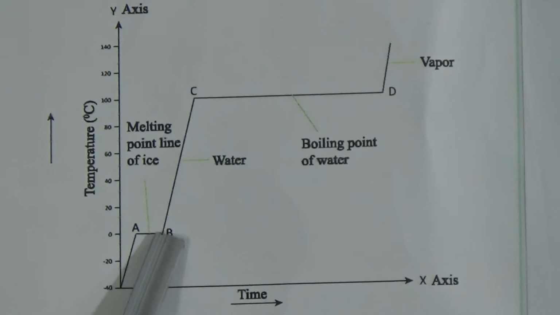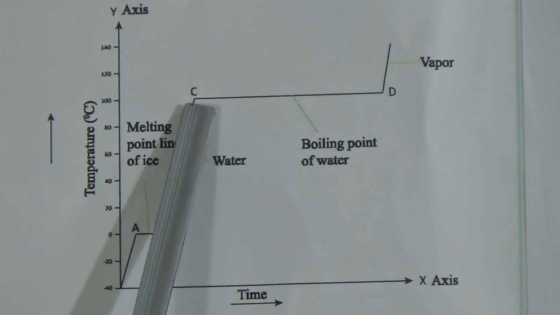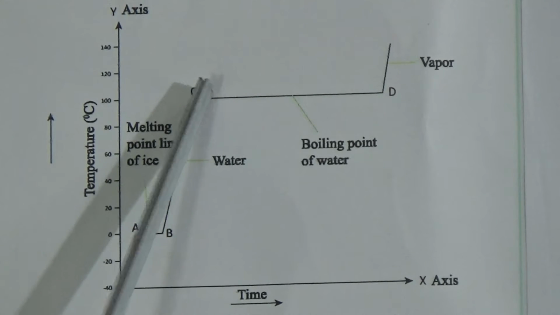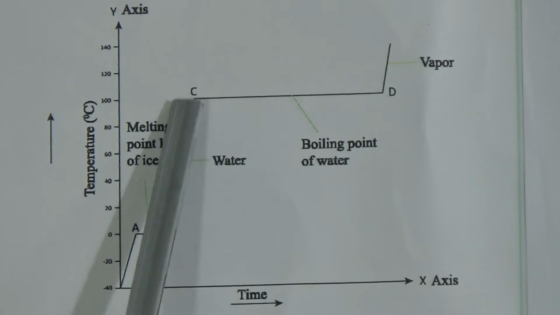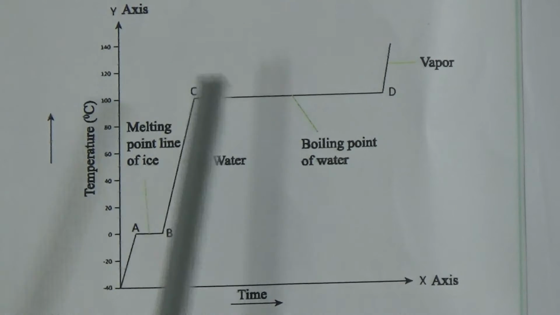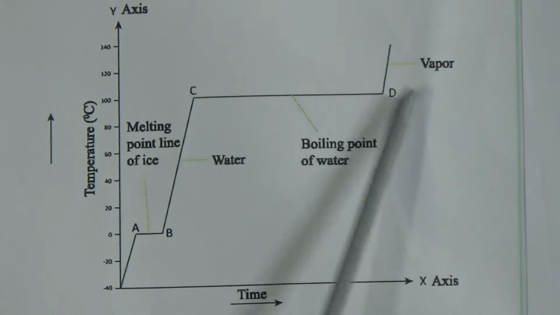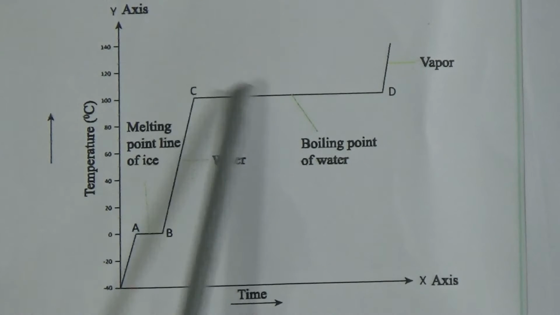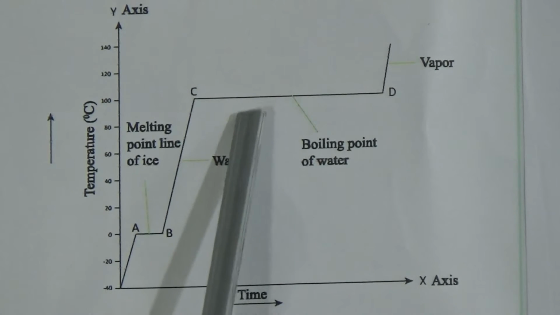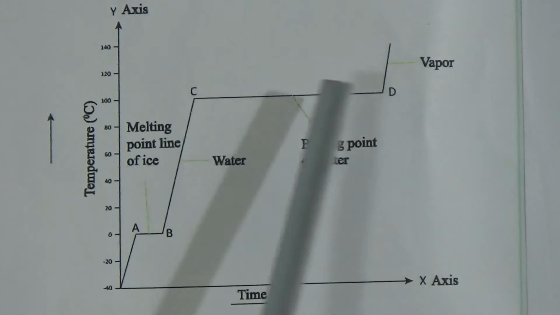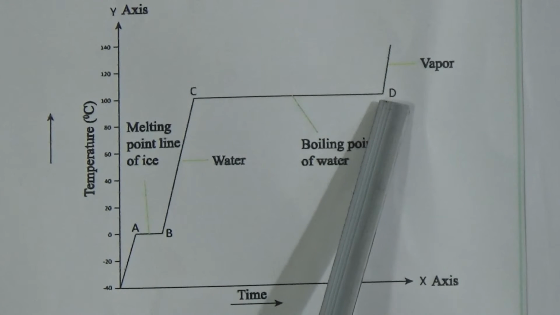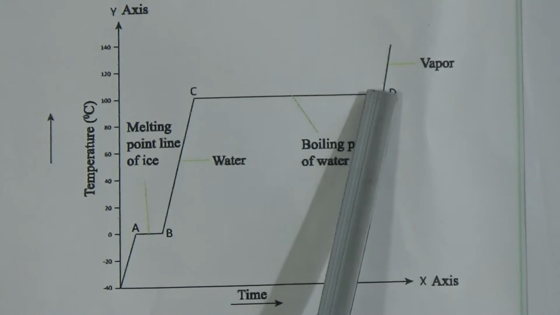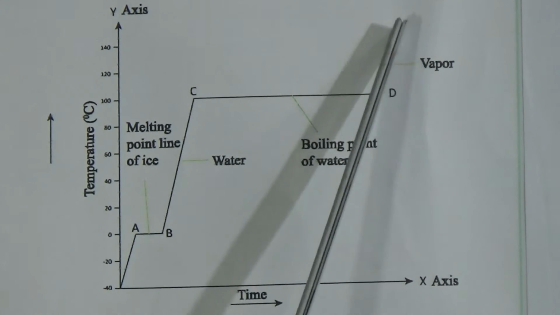When it reaches B, total ice has turned into water, and then the temperature starts rising, and when it reaches 100 degrees centigrade, it starts to boil. It is boiling water, that means it starts to become gas. From C to D is the boiling point line. In that line we will get both water and water vapor, but when it reaches D, total water has vaporized, and again the temperature starts to rise.